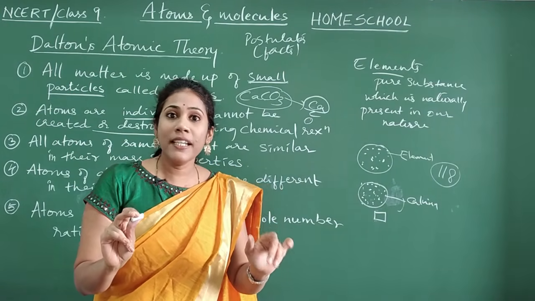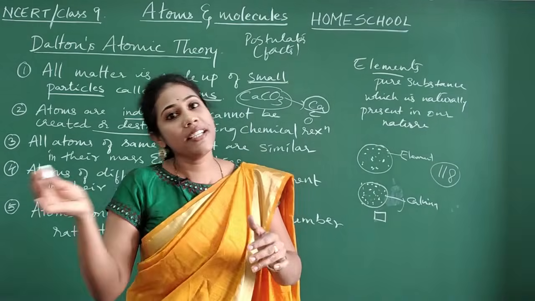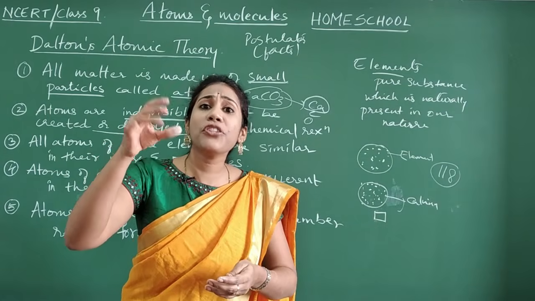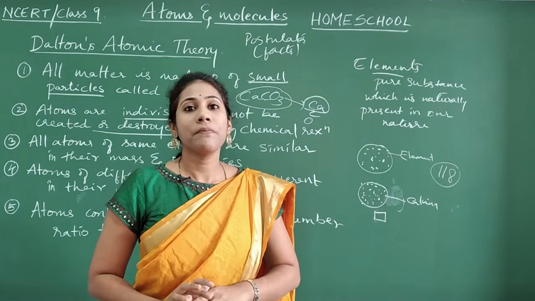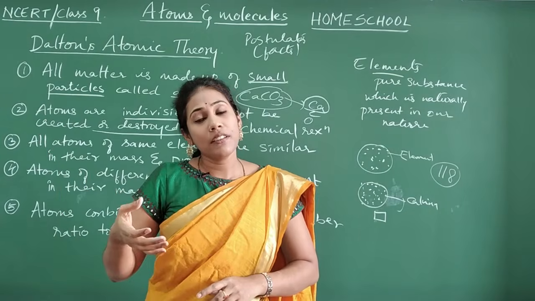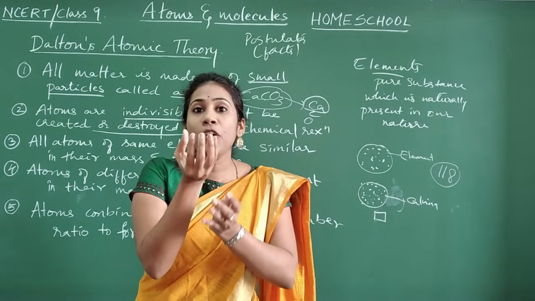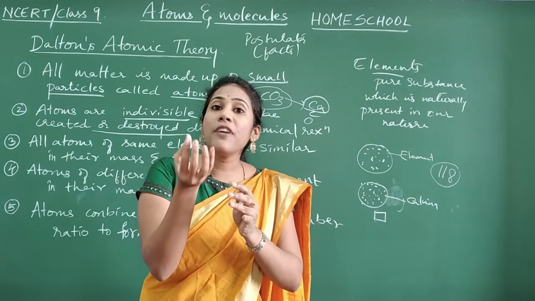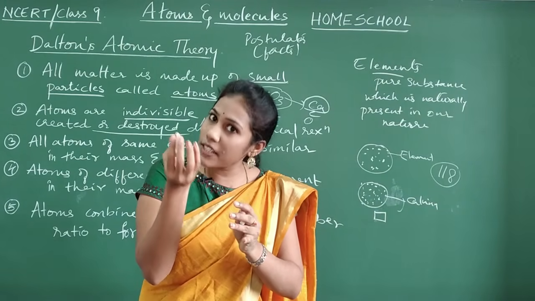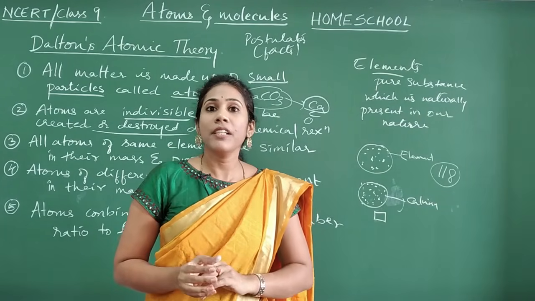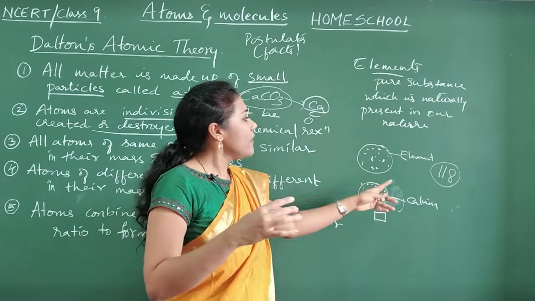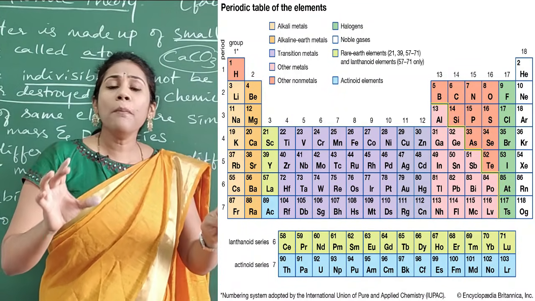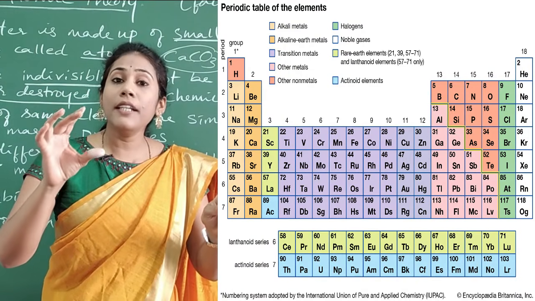Clear everybody? Hydrogen is one element, oxygen is another element. In the element hydrogen, you will have crores and crores of hydrogen atoms only. If you take some amount of pure oxygen gas, in that oxygen gas you will find crores and crores of oxygen atoms only. Clear everybody? So like this, all the 118 elements are beautifully arranged in the form of a table called the periodic table.